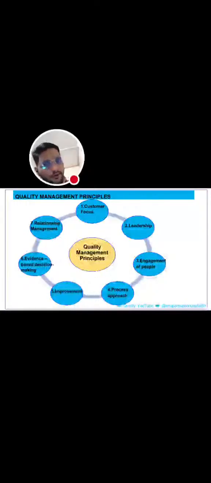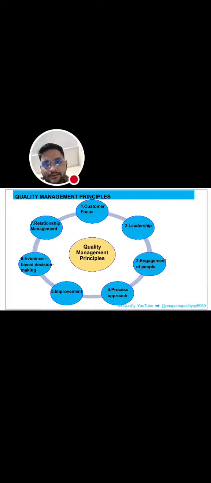If any mishappening will happen, we can fall to zero improvements. But in continual improvement, if any mishappening happens, then we can go back one step, and the rest of the improvement is still showing. Examples of improvement are rework, repair, correction, corrective actions, and preventive actions. And evidence based decision making.